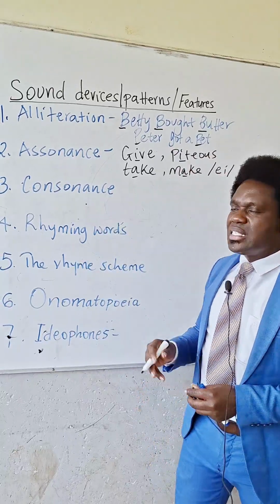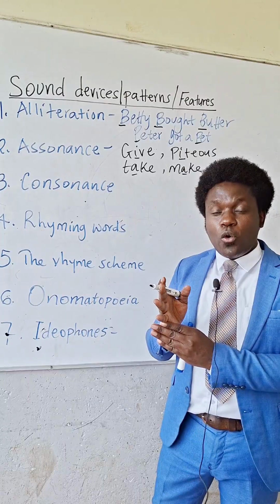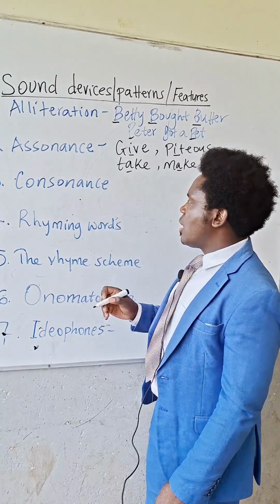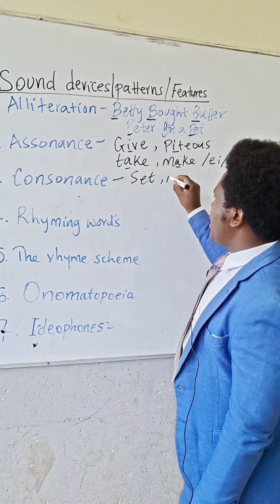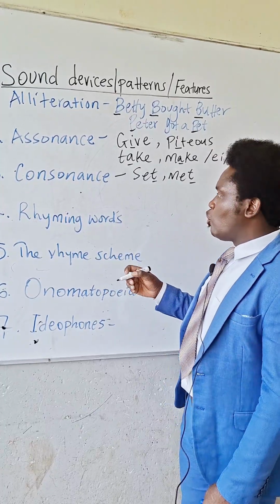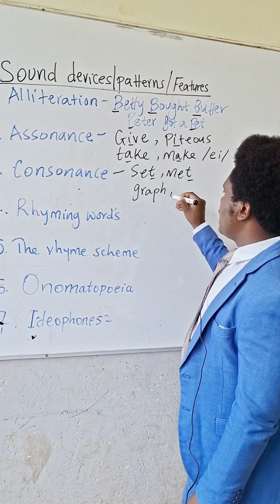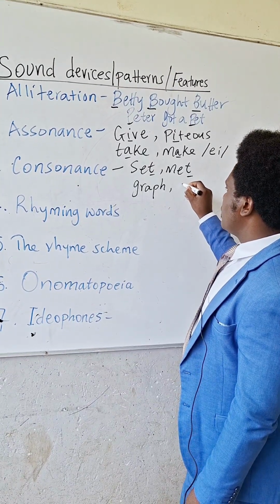Consonance, on the other hand, is the repetition of similar consonant sounds either at the end of words in a line or in the middle of words in a line. We could give an example of set and met. We could also have another example of graph and rough.